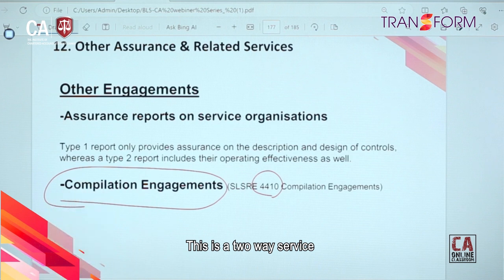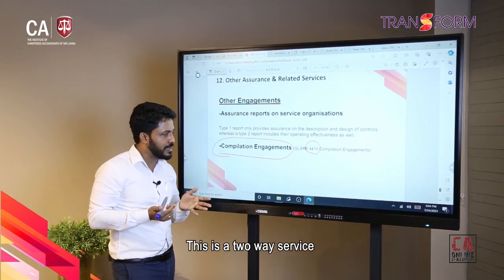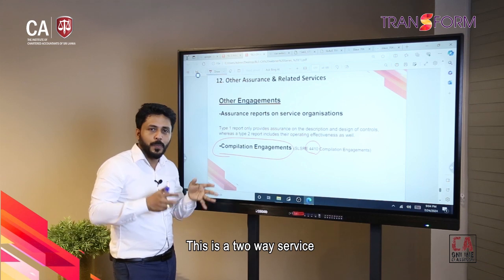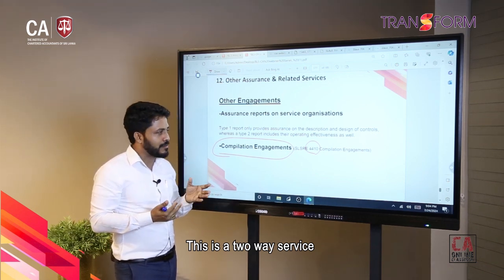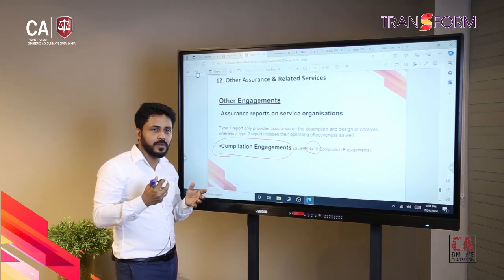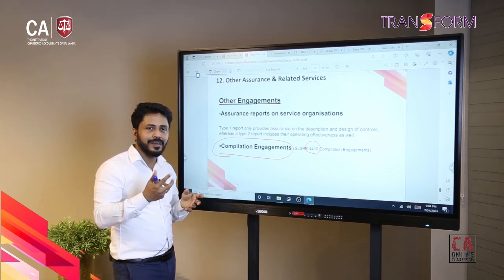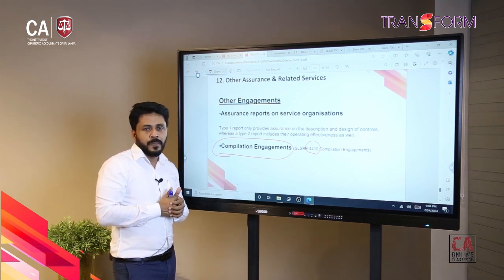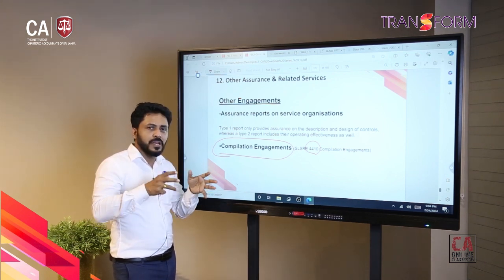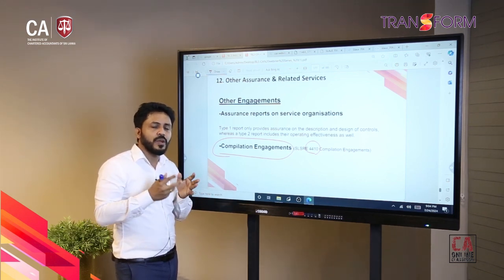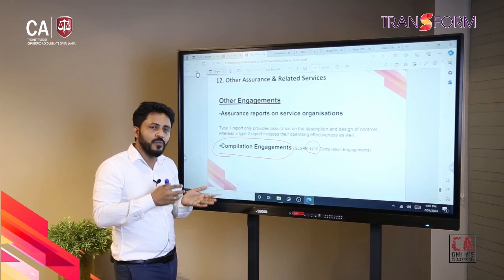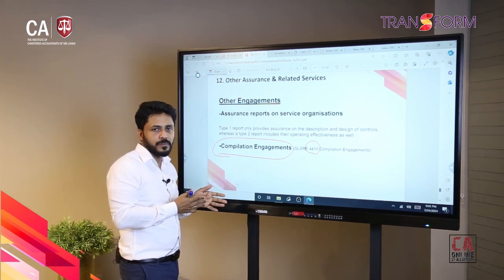Basically, compilation is an engagement an auditor can deliver. It's a two-way transaction. We don't have a tri-party arrangement. It's like preparing financial statements, preparing reconciliations, and doing a function and delivering some outcome. It may be doing a report or a ratio analysis, and what you have to do is perform it and give the outcome.